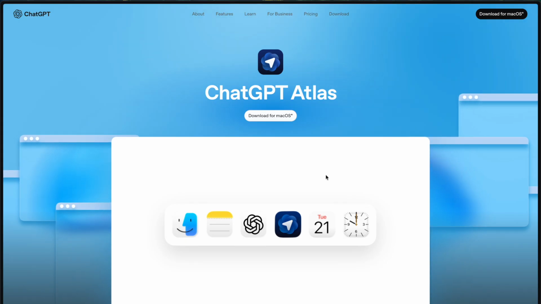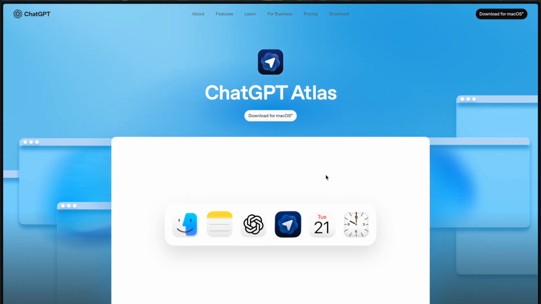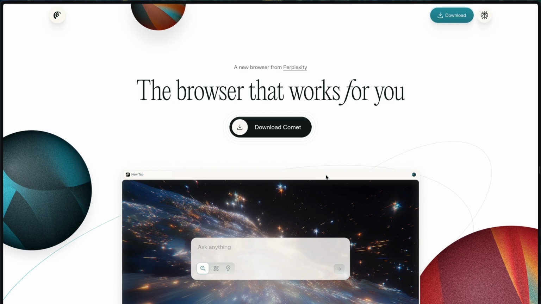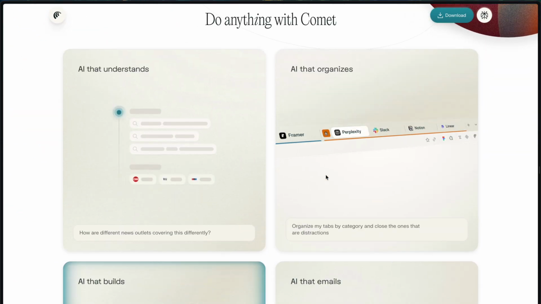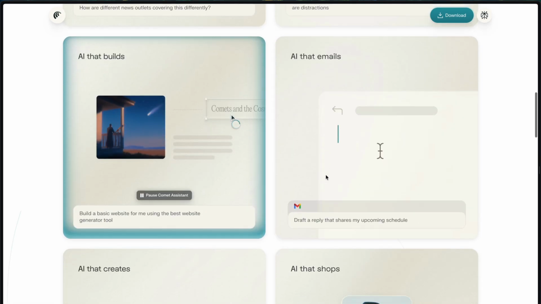It is similar to an agentic browser released by Perplexity. If you have heard of Perplexity Comet, it is an agentic browser in which you can tell the browser to do things and it will do it for you on your behalf.